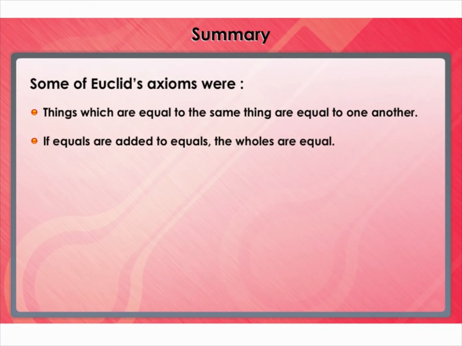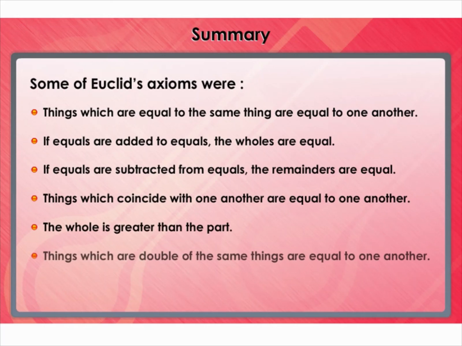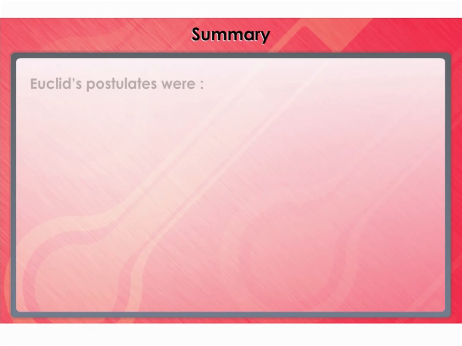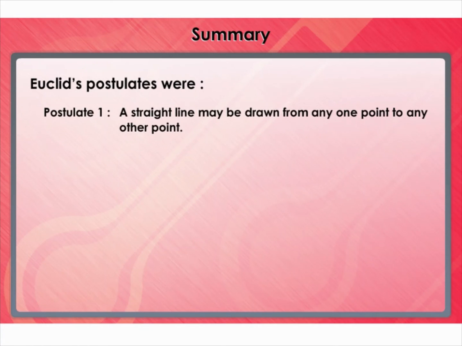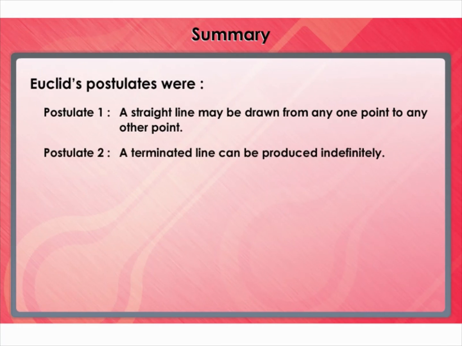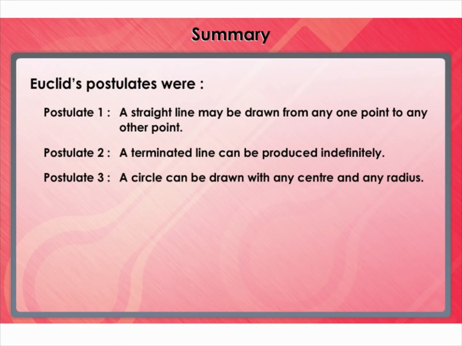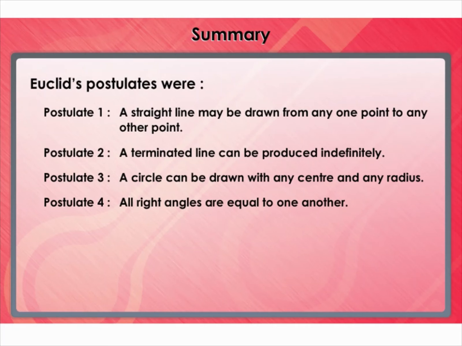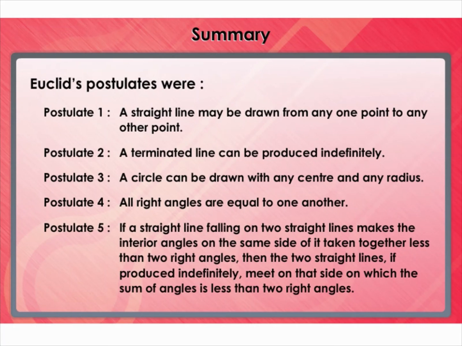The following are some of Euclid's axioms. The 5 postulates of Euclid were: a straight line may be drawn from any one point to any other point. A terminated line can be produced infinitely. A circle can be drawn with any center and any radius. All right angles are equal to one another. If a straight line falling on two straight lines makes the interior angles on the same side of it taken together less than two right angles, then the two straight lines, if produced indefinitely, meet on that side on which the sum of angles is less than two right angles.